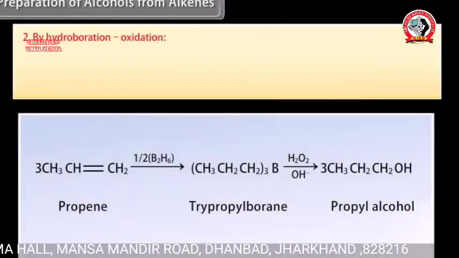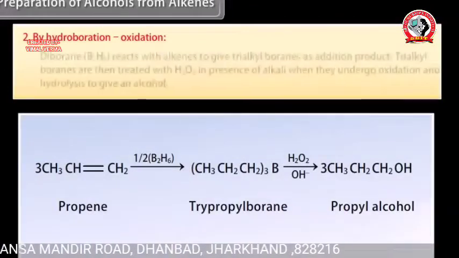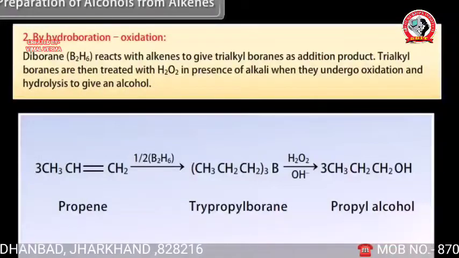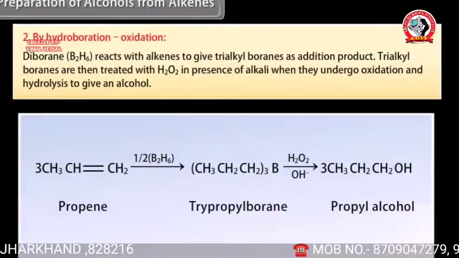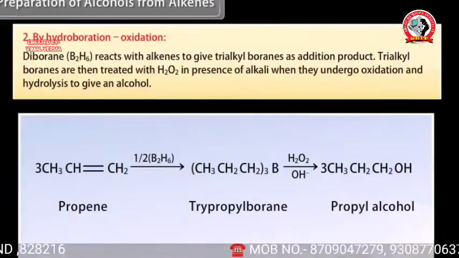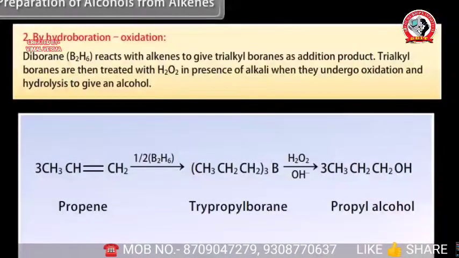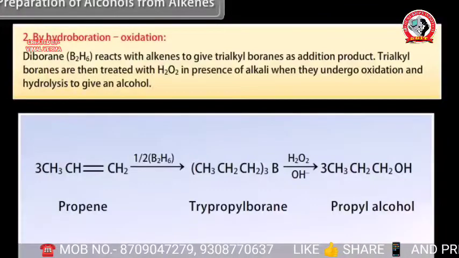From alkenes. By hydroboration oxidation. Diborane reacts with alkenes to give trialkyl boranes as addition product. Trialkyl boranes are then treated with hydrogen peroxide in presence of alkali when they undergo oxidation and hydrolysis to give an alcohol.